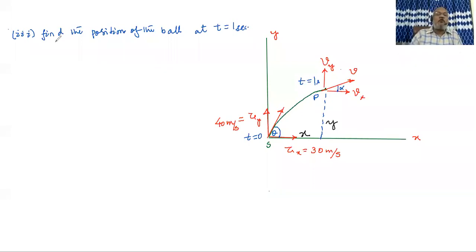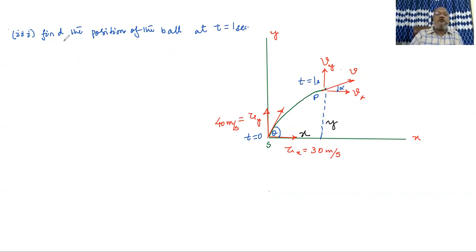We go for the third question, which says we have to find the position of the ball at t equal to 1 second. Here also the time instant is the same and the position is again P.